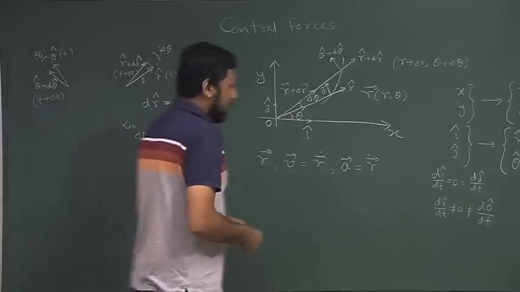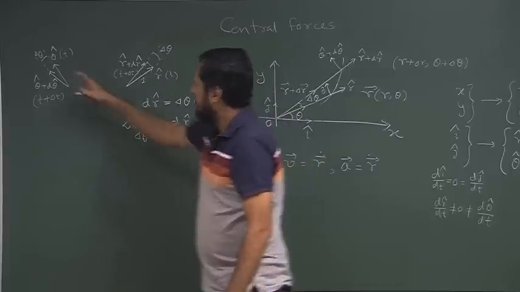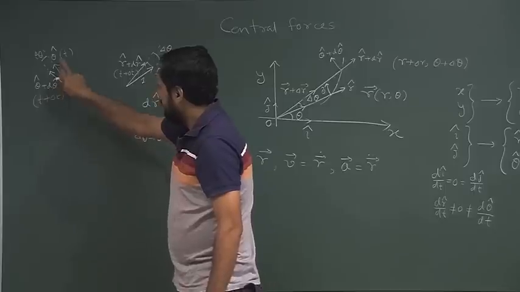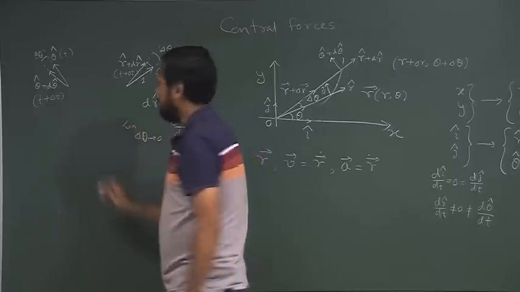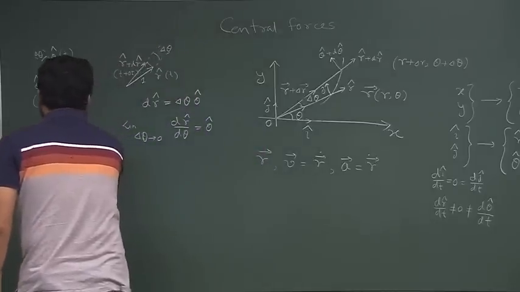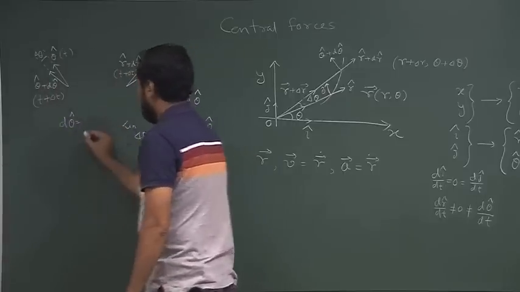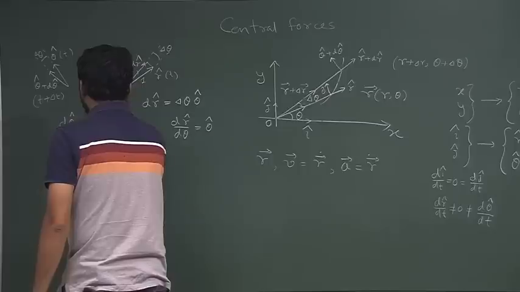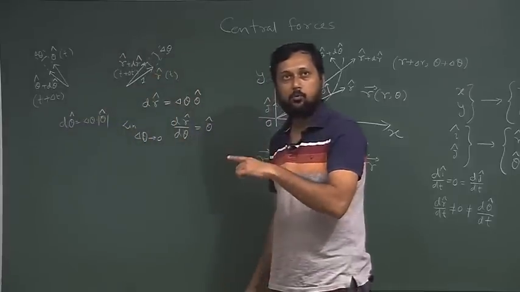Similarly, if we look into this carefully, here again the change in theta cap is given by d theta cap, which is equal to delta theta times theta cap, length of theta cap, which is once again we will put 1.